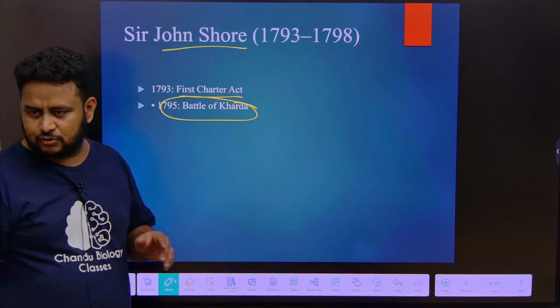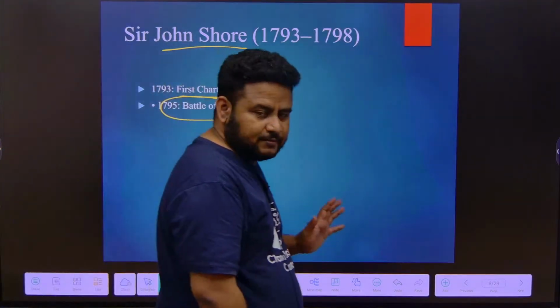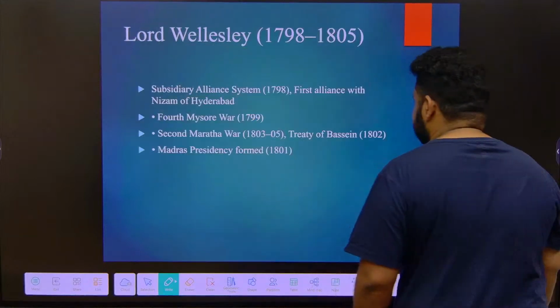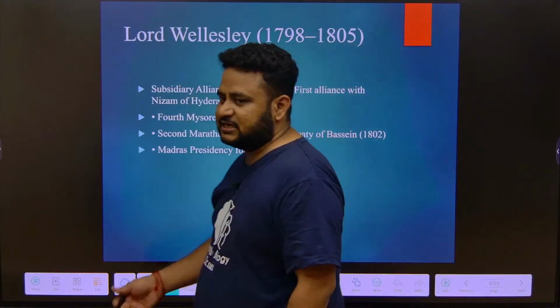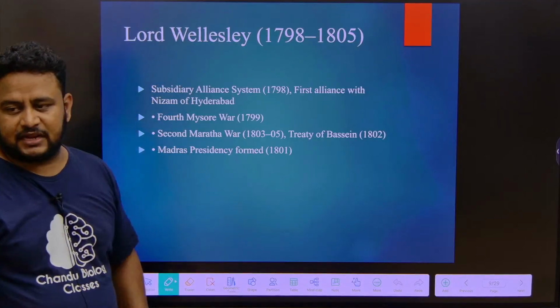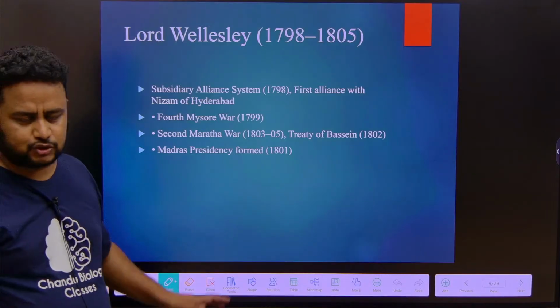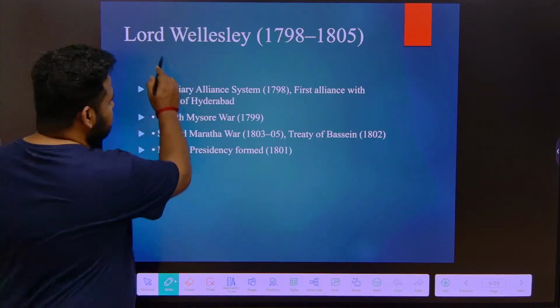Sir John Shore is who? It is the Battle of Karda. Please remember this. Under John Shore it was the Battle of Karda. Some things you have to remember. Next is Lord Wellesley, a very important personality. Like Warren Hastings and Lord Cornwallis, Sir John Shore is not that important. But Lord Wellesley is a very important personality.